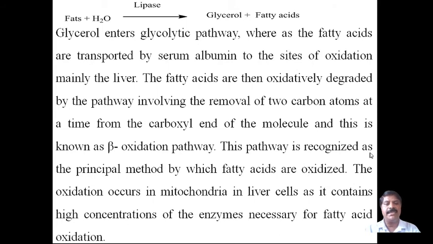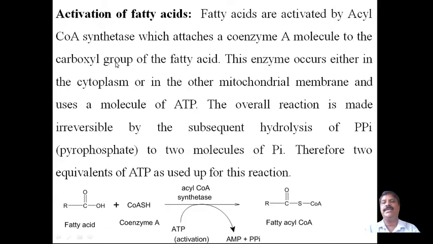This pathway is recognized as the principal method by which fatty acids are oxidized. The oxidation occurs in mitochondria in liver cells, as they contain a high concentration of the enzymes necessary for fatty acid oxidation. Then coming to the activation of fatty acids. Fatty acids are activated by acyl coenzyme A synthetase, which attaches a coenzyme A molecule to the carboxyl group of the fatty acid.